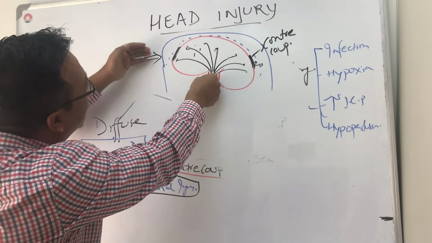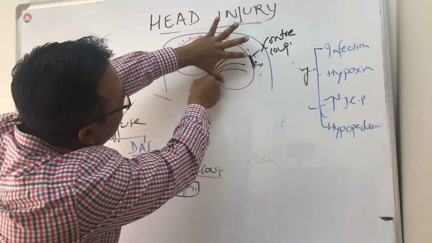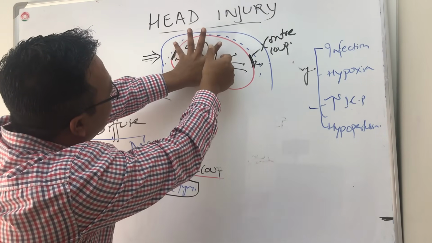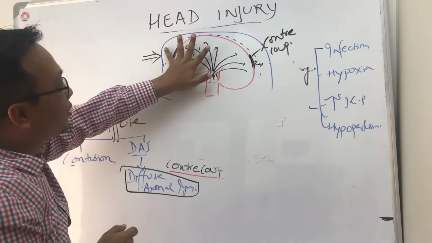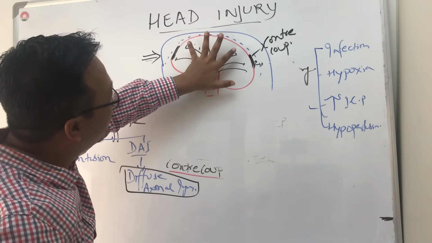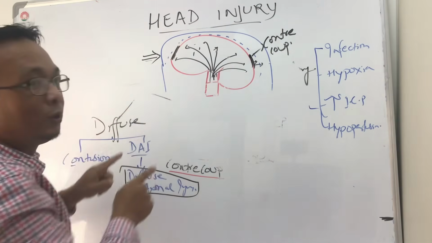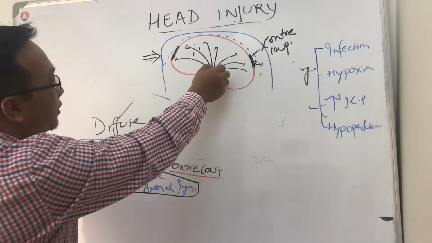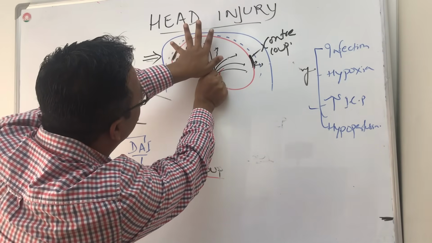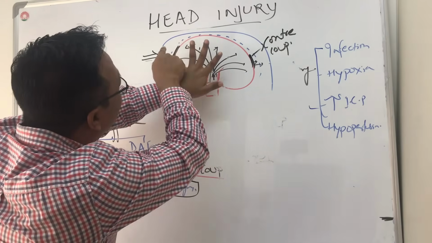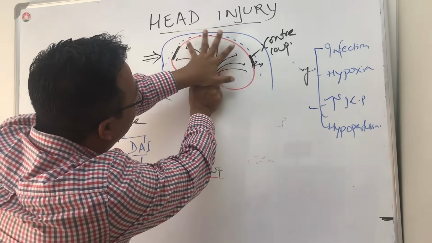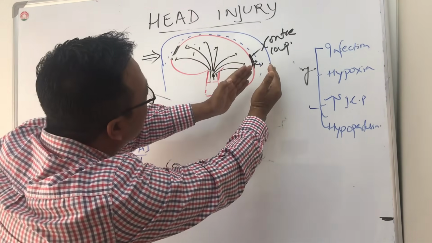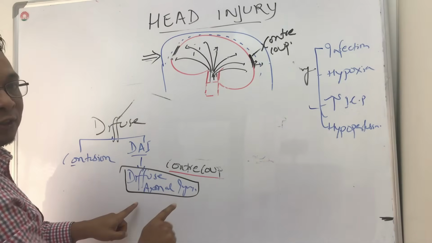So when there is an impact, the brain moves along with these axons, and these axons can be torn or sheared. As a result, there can be loss of consciousness. You can see these axons go to different levels of the brain and move with the brain. So there may be coup injury, contrecoup, and diffuse axonal injury.